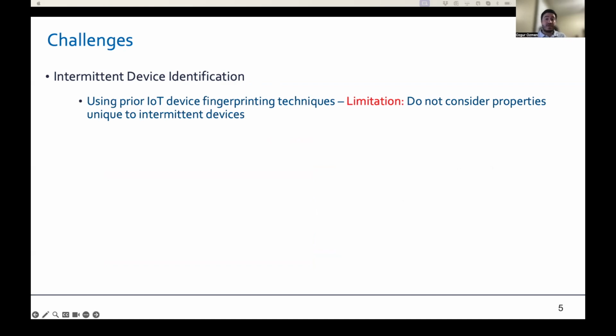First, the adversary must distinguish the intermittent devices from the traditional devices with batteries because they usually coexist in real-world environments. To address this challenge, one could consider using the prior IoT device fingerprinting techniques, but these techniques do not consider some properties unique to intermittent devices, such as their firmware configurations, execution models, and energy storage mechanisms, failing to accurately fingerprint and identify them.